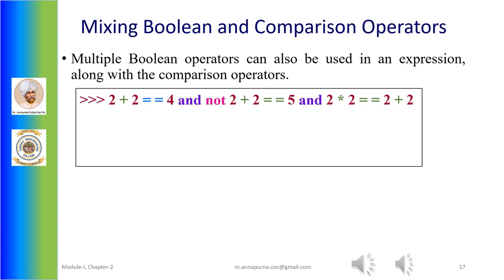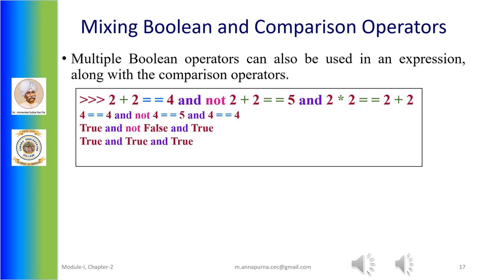So the expression gets reduced to 4 equals 4 and not 4 equals 5 and 4 equals 4. Next, the comparison operators are applied and the expression will again reduce to true and not false and true. Now, among the Boolean operators, the not operator has higher precedence than the and and or Boolean operators. Therefore, the not operator is applied first. So the expression reduces to true and true and true, and the ultimate result is true.